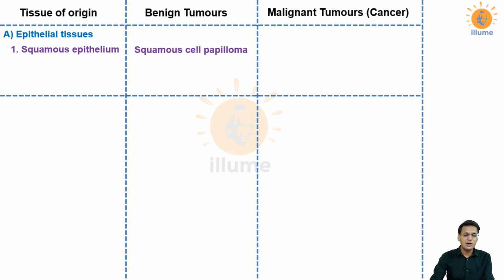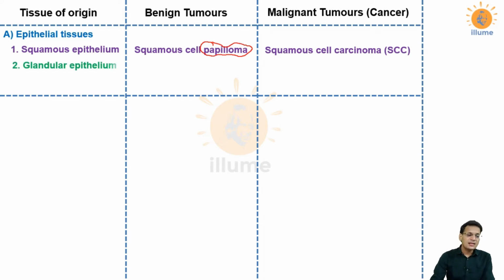Remember, papilloma is the word for benign tumors of squamous epithelium, and if it is a cancer or a malignant tumor of squamous epithelium, because it is epithelial tissue, the suffix used is carcinoma. So this is called squamous cell carcinoma, that is SCC. Just by looking at the name, we can say that squamous cell carcinoma is a cancer of squamous epithelium. Next example is glandular epithelium. As we all know, glands are derived from the epithelial tissue, so the tumors of the glands belong to the category of epithelial cancers.